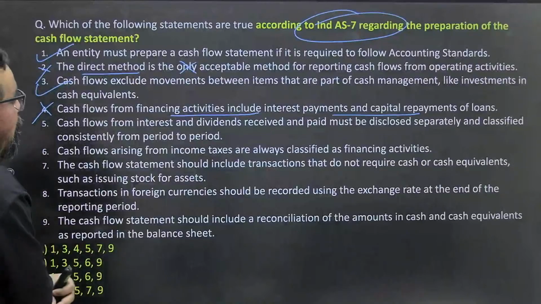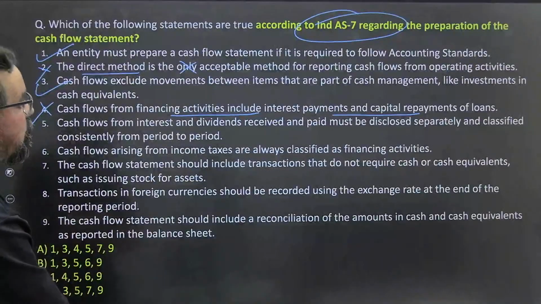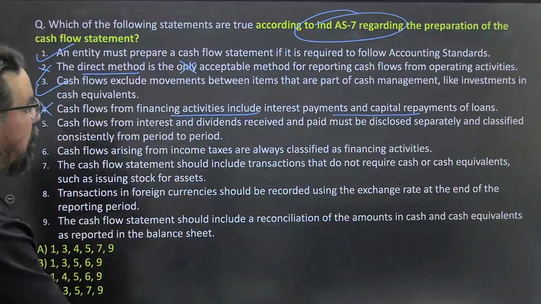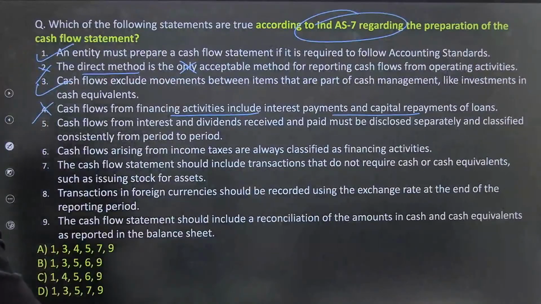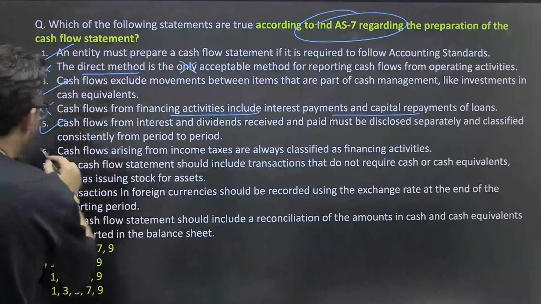Cash flow from interest and dividends received and paid must be disclosed separately and classified consistently from period to period. Okay, absolutely right. Okay, statement 6: cash flow arising from income taxes are always classified in financing activities. Okay, cash flow arising from income taxes are not, this should be operating. Okay, this will be wrong.